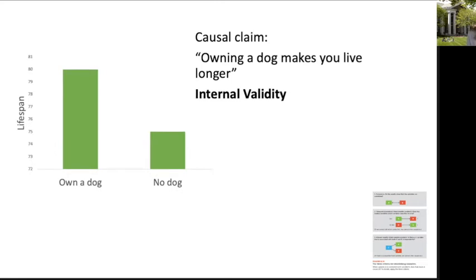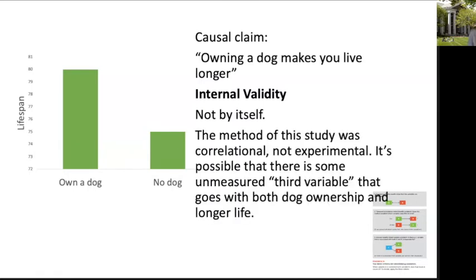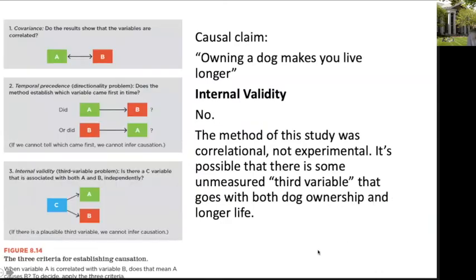What about internal validity? Well, here's where we meet a snag because a correlational study like this cannot meet internal validity just by itself. Here's why. The method of this study was correlational, not experimental. And when you have a correlational study, it's possible that there's some unmeasured third variable, this C variable out here, that goes with both dog ownership and living a longer life. So what we're saying is if A is dog ownership and B is having a longer lifespan, there may be some outside variable, which we'll call C, that could be going with both of those. We might say it's lurking in the background.